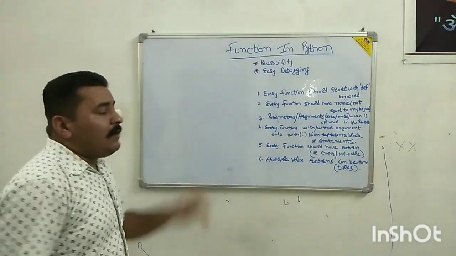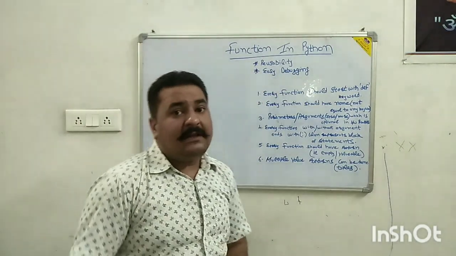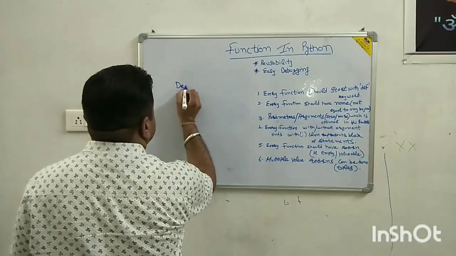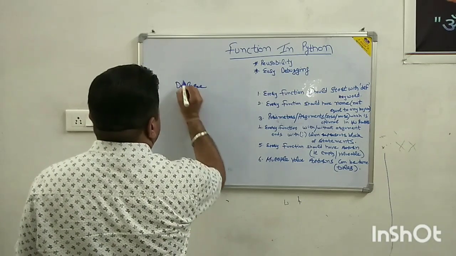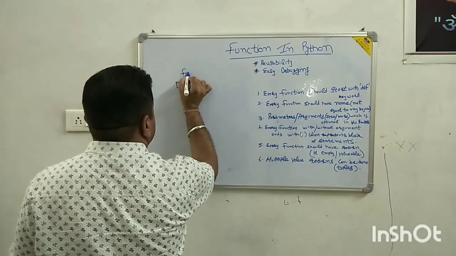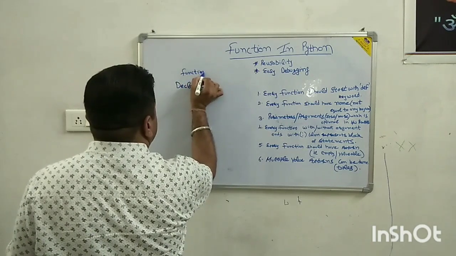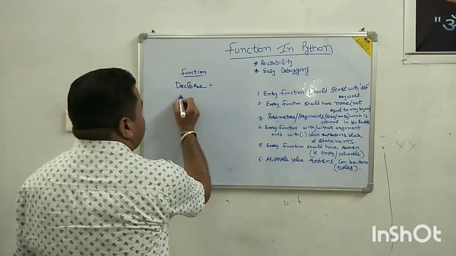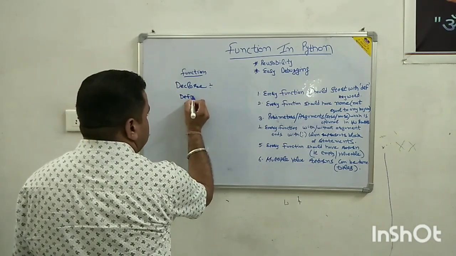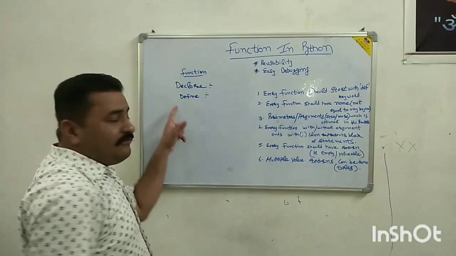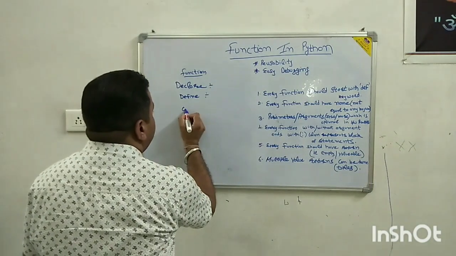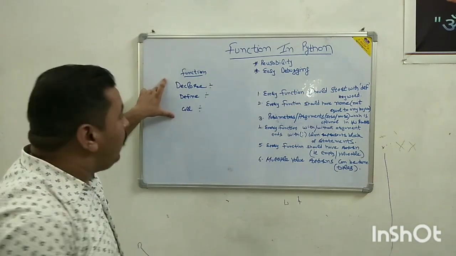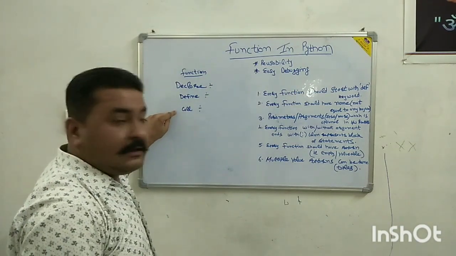Now, as we know, as with a variable, for functions also we have to declare the function. First we have to declare the function, then we have to define the function, and after defining we can call the function. These are the three things which we use in C also: declaration, defining and calling of a function.